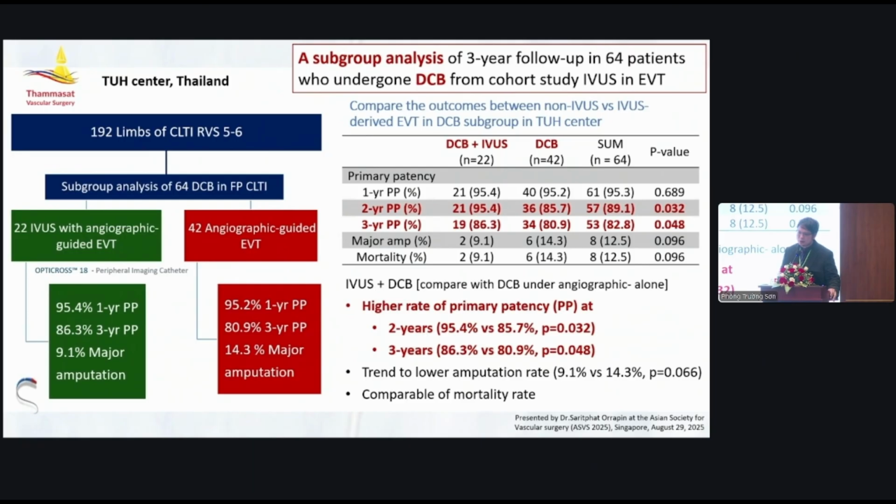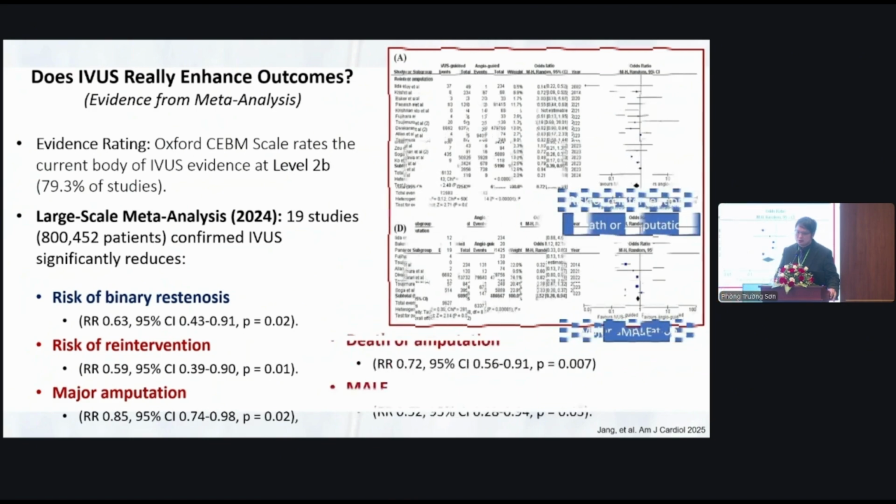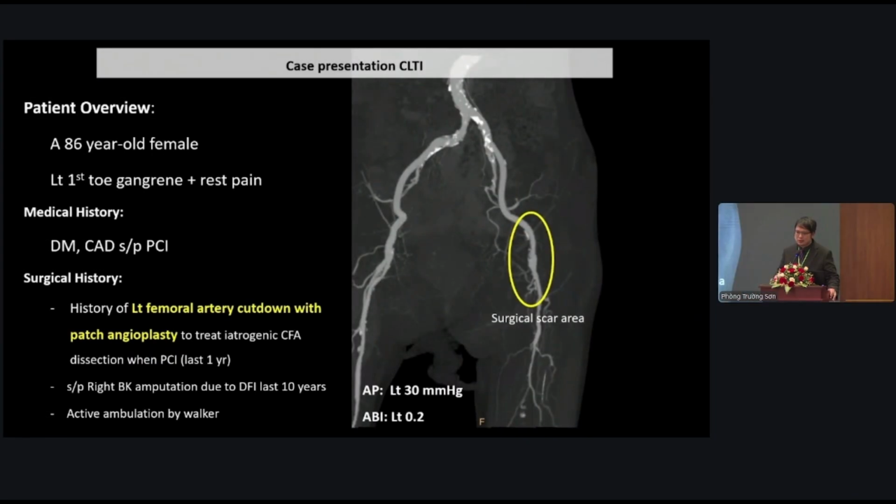And this is the latest meta-analysis. The large-scale meta-analysis from 19 studies confirmed that IVUS significantly reduced the risk of binary restenosis, reintervention, amputation, and primary patency loss. So mainly in Thailand, I use IVUS for the complex TASC C and D lesions. And this is a short CLTI case presentation to demonstrate real practice in Thailand.